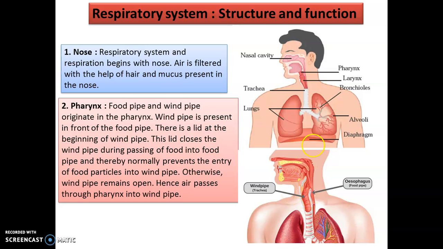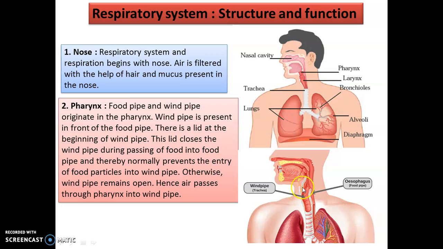Okay, so there is a lid at the beginning of the windpipe. There is a lid or a flap kind of thing at the starting of the windpipe. This lid closes the windpipe during passing of food into the food pipe and thereby prevents the entry of food particles into the windpipe. Okay, so this flap is there.